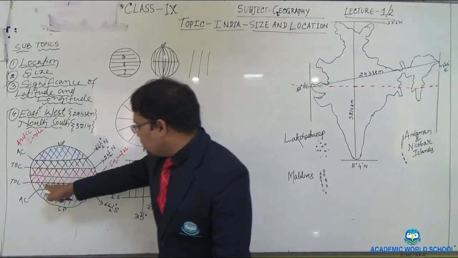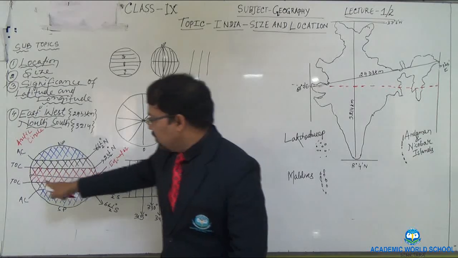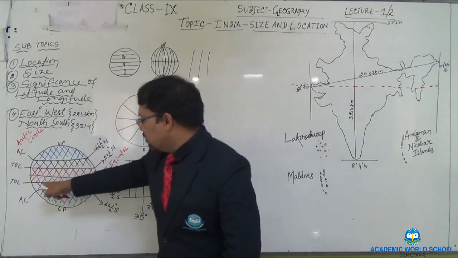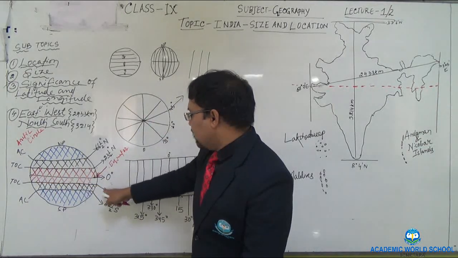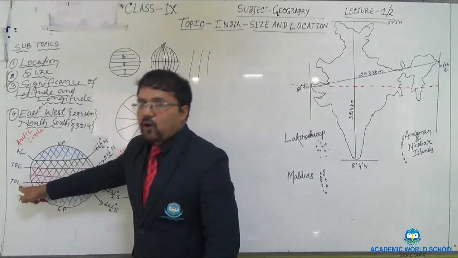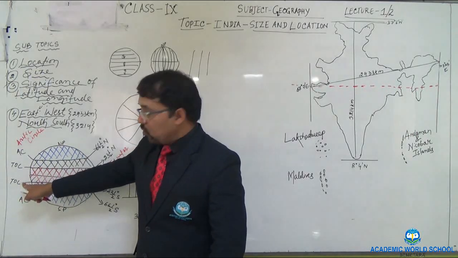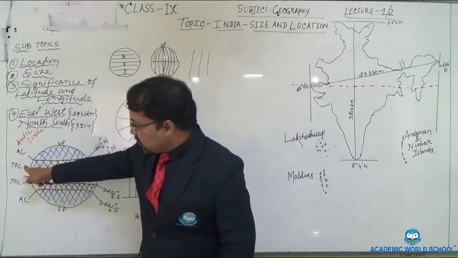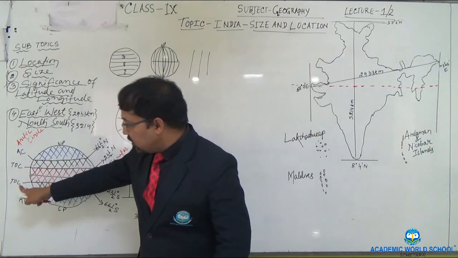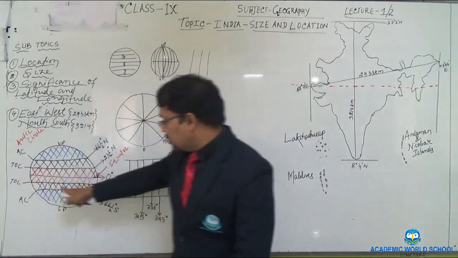Similarly, you can see this one just below the equator. This latitude's location is 23.5 degrees south, and its name is the Tropic of Capricorn. Remember, this TOC stands for Tropic of Cancer and this TOC stands for Tropic of Capricorn.